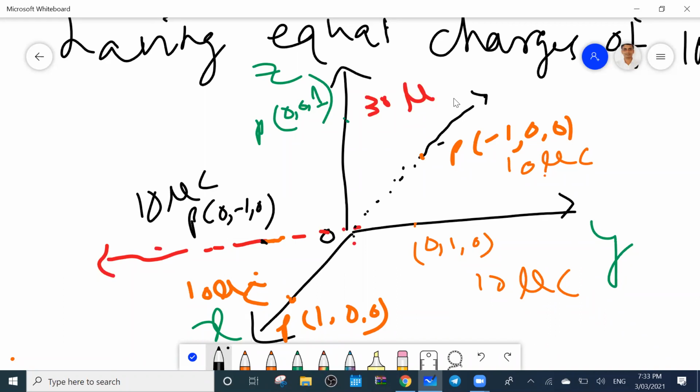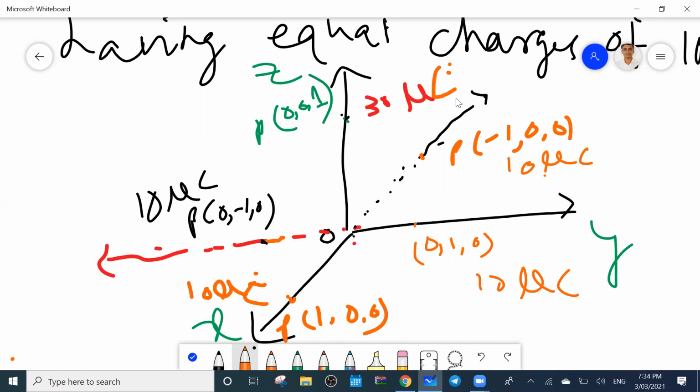So four point charges are there, and I have to find the force at this point, where there is 30 microcoulomb. Okay, so can you find it out?